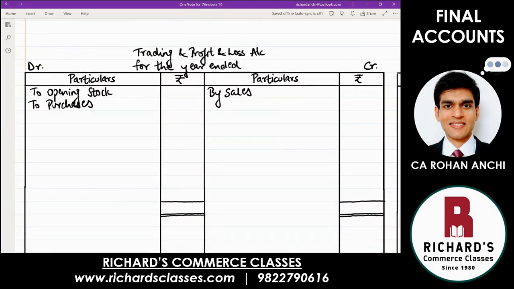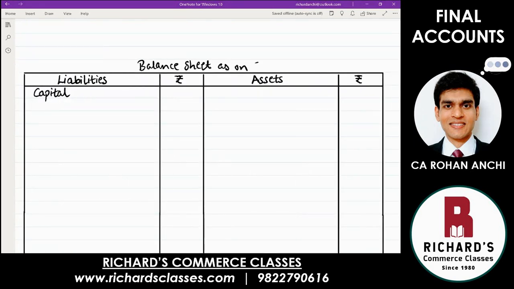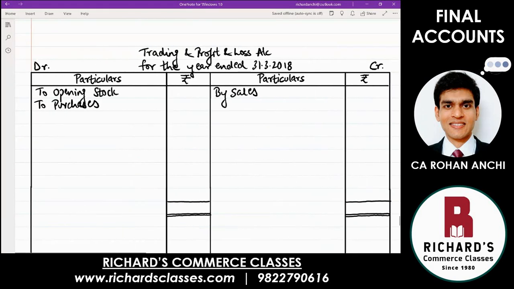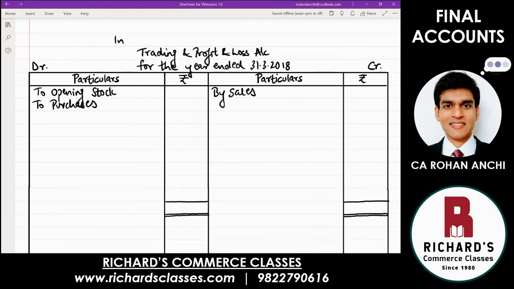So trading and profit and loss account for the year ended 31st March 2018. On the left hand side of the page, as well as on the balance sheet also, you write balance sheet as on 31st March 2018. And these final accounts we are preparing for whom is given on top, for Mangesh traders. So you write down on top, in the books of Mangesh traders.